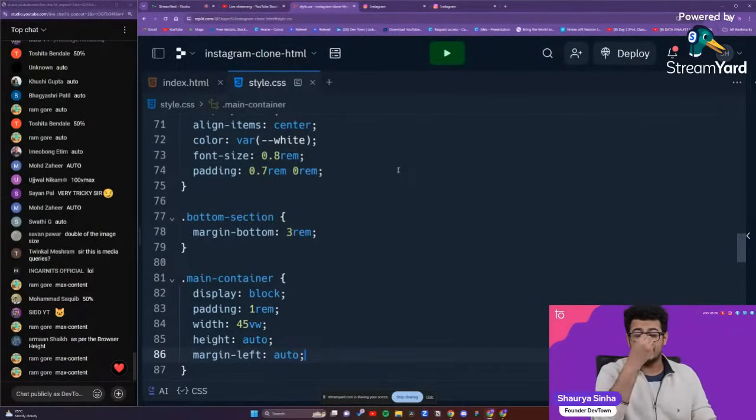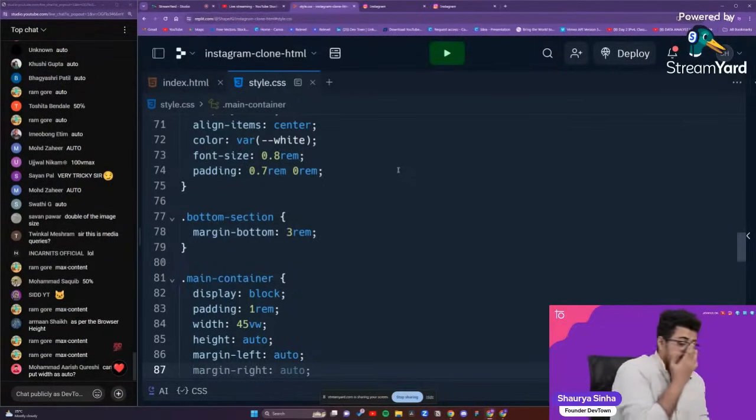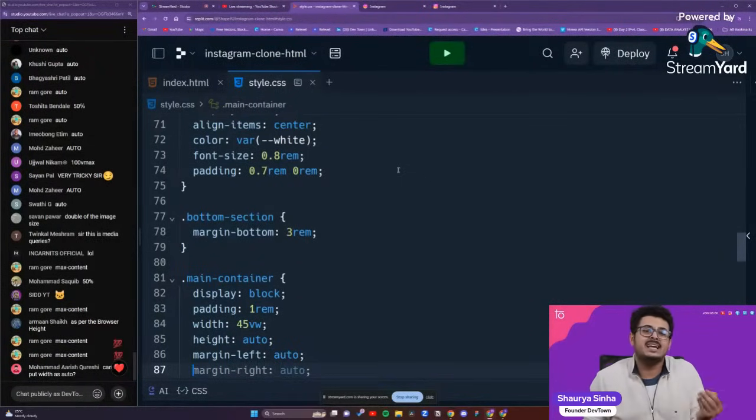We also set our margin left as auto as well, guys. And then you want to tell it that the y-axis should be infinitely scrollable.